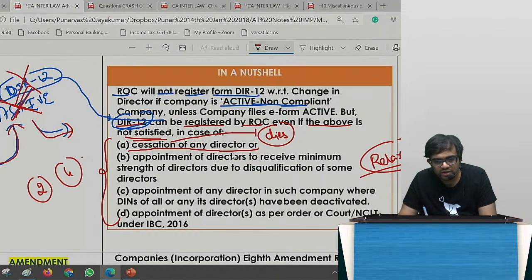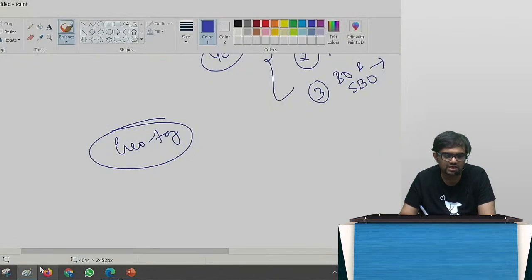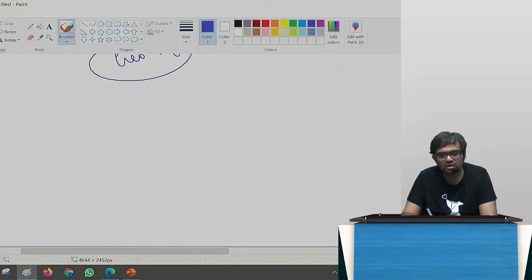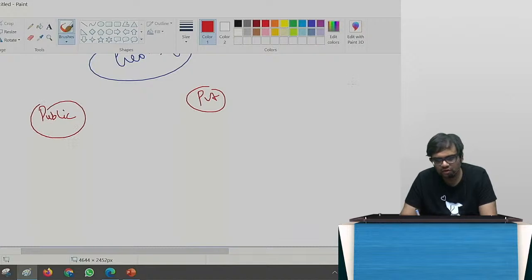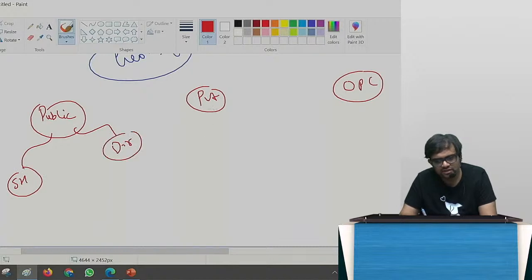Second, appointment of directors to restore minimum strength of directors due to disqualification of some directors. What do you mean by this? What is the minimum number? If you see minimum and maximum number, it depends. So first of all, I'll talk about public company, and then I'll talk about private company, and of course I'll talk about OPC.